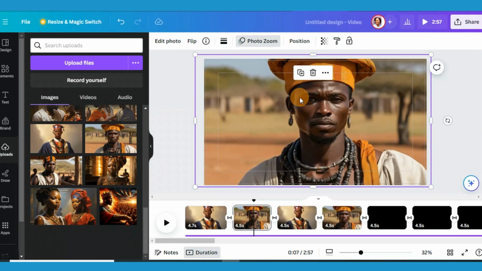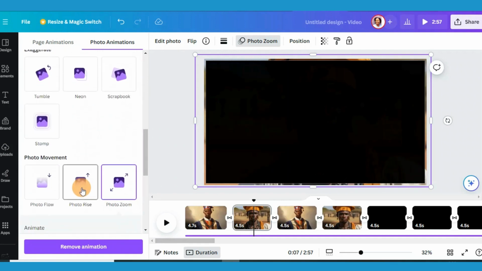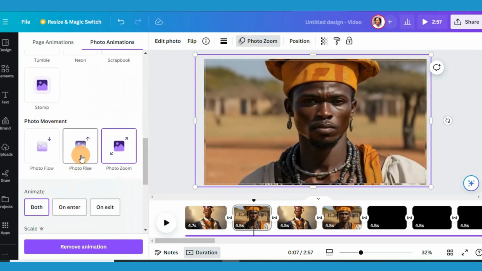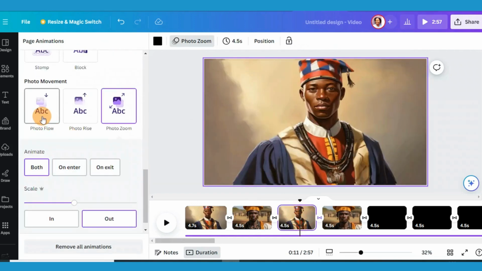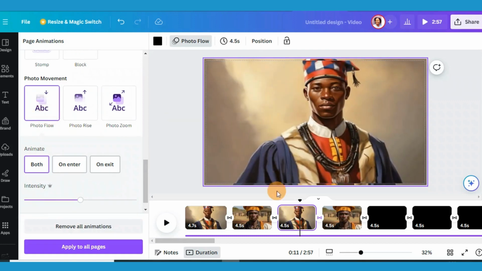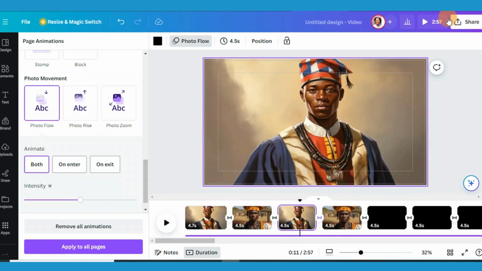Change. Where is that? We don't need to use the same photo movement. I'm not applying it to all. I just want to see.